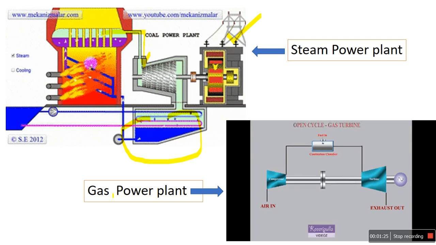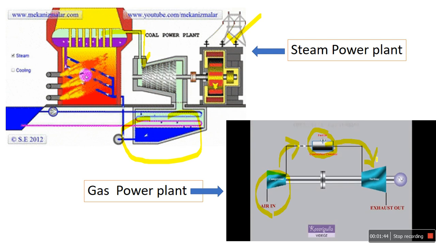In the gas power cycle, how does it work? Fresh air enters the axial flow compressor or maybe a centrifugal compressor, and it compresses the air. That compressed air enters the combustion chamber, where fuel is injected, and the product of combustion then expands in the turbine. That produces mechanical power, which is utilized to generate electricity.